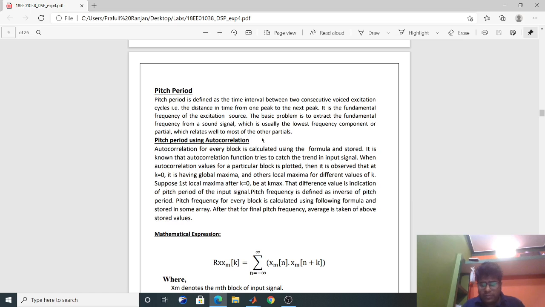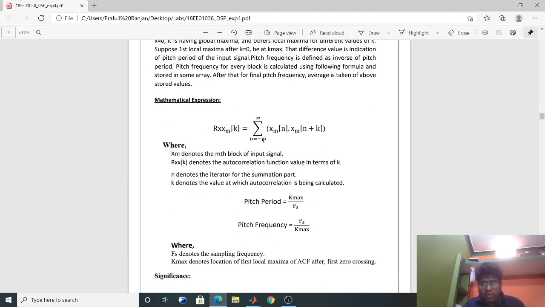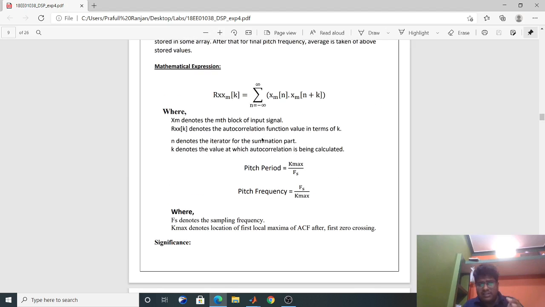Now let's come to pitch period using autocorrelation. Autocorrelation gives us the similarity between the signal and a shifted version of itself. If it is coming maximum at a particular value, then that should be matched, and that will be the fundamental frequency k value for the signal.